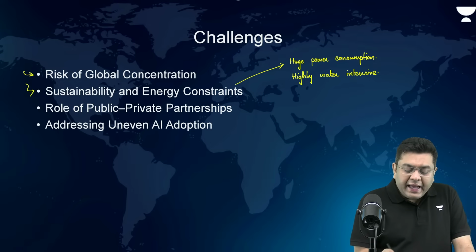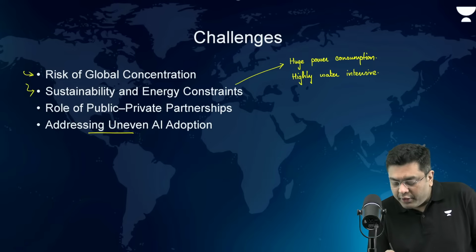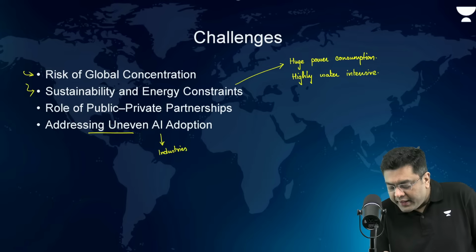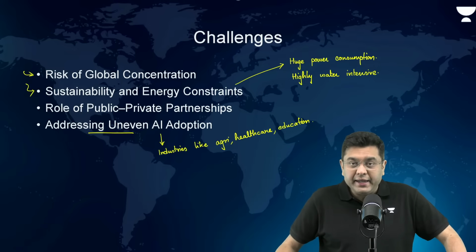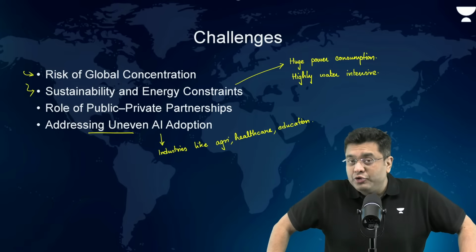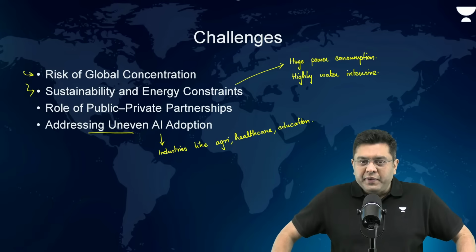And we also have to address uneven AI adoption in terms of industry. For example, industries like agriculture, healthcare, education, in all these, AI is substantially lacking behind. So that is where we have to work on this in order to improve our overall AI supremacy across the world.